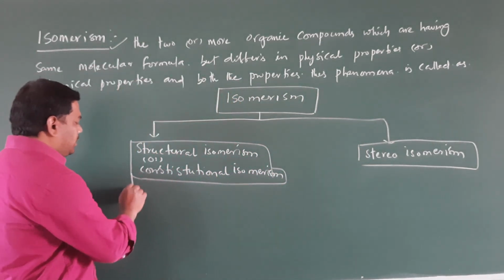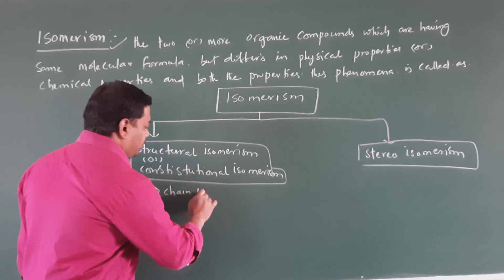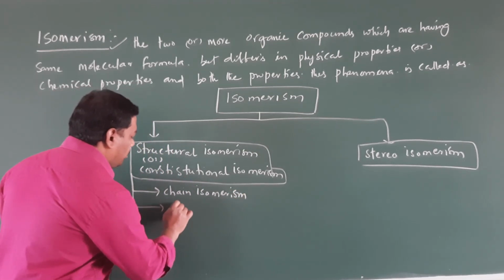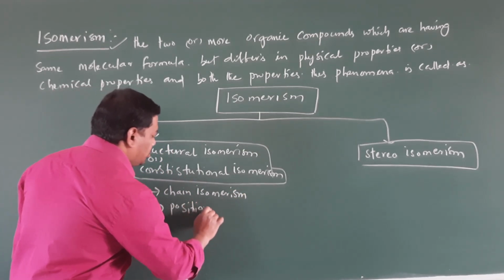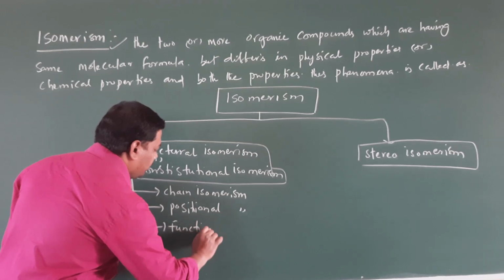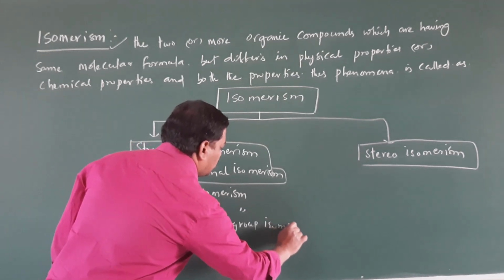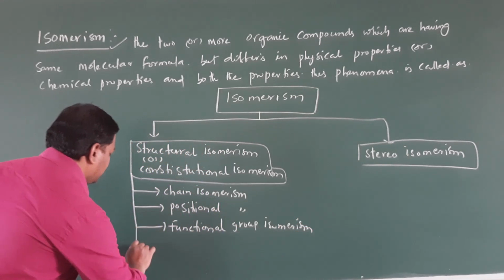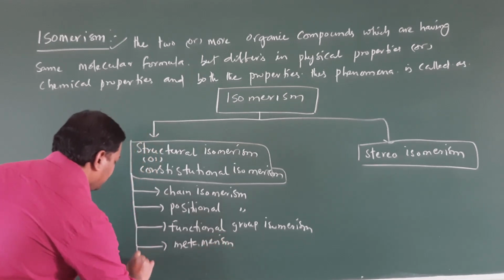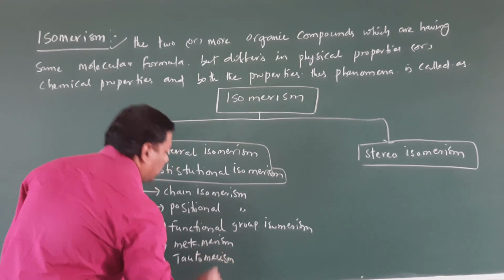So structural isomerism is again classified into five types: chain isomerism, second positional isomerism, third functional group isomerism, fourth metamerism, and fifth tautomerism.